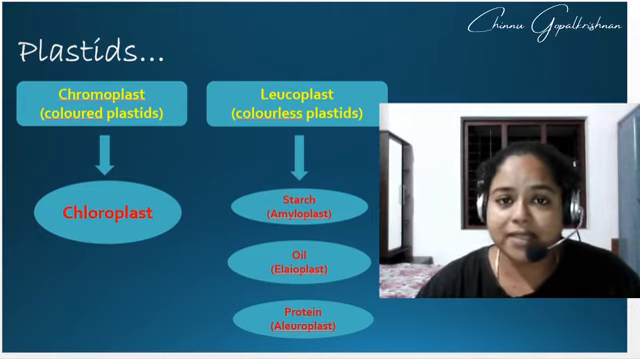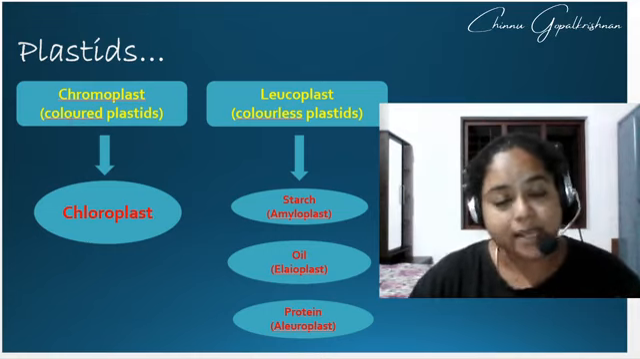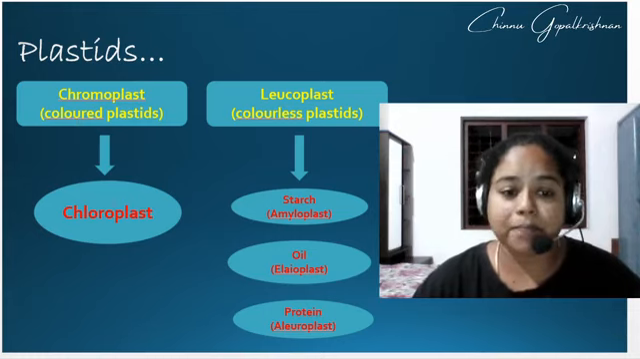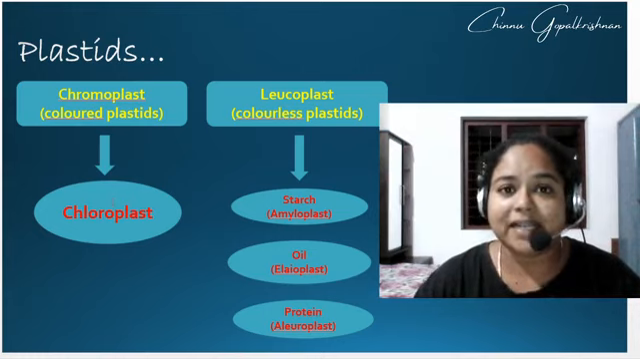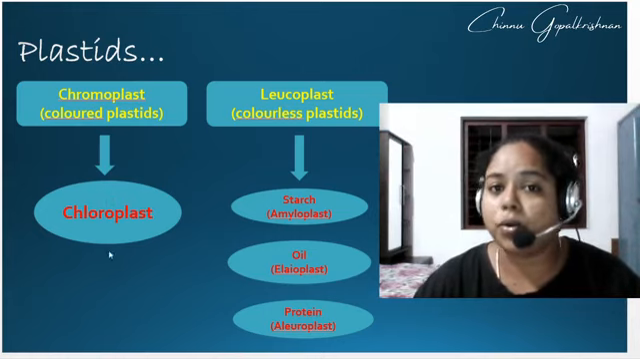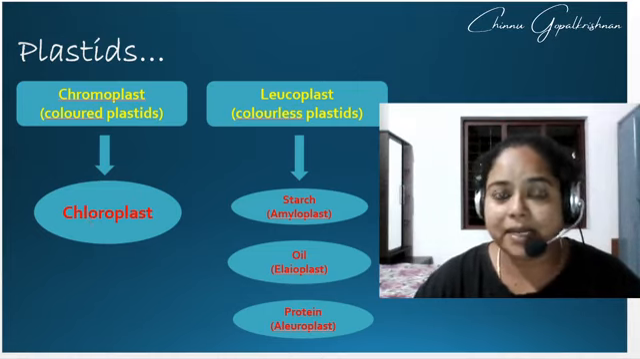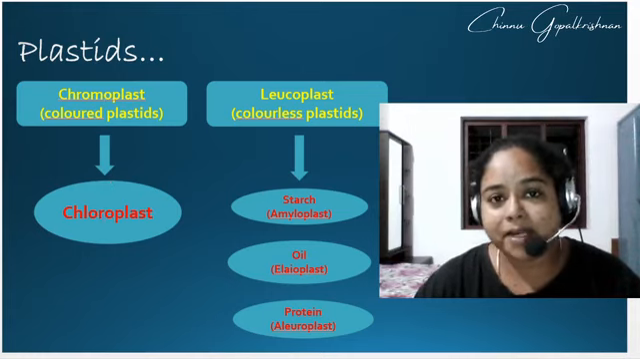So when the colors are present, obviously what is the major role? The major role is capturing the solar energy and helping in the process of photosynthesis. So you have the major pigment called chlorophyll, and the plastid which contains the chlorophyll is called the chloroplast. What is chloroplast? Chloroplast is a green pigment containing chromoplast. And what's the name of that green pigment? The name of the green pigment is chlorophyll.